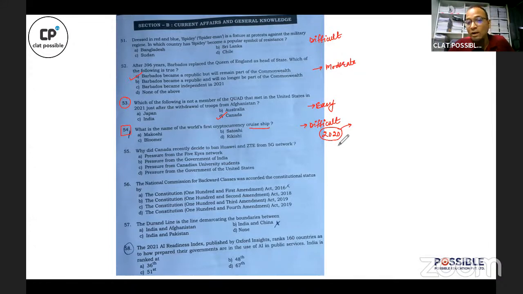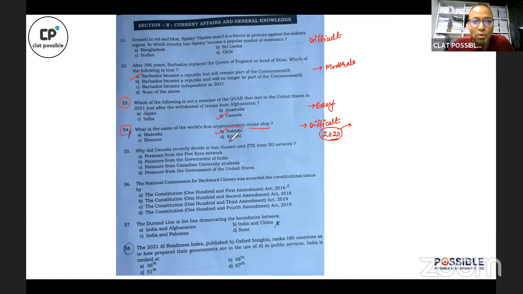With that background, the idea was that in that particular ship, the apartments would be leased to people on the basis of rent paid in Bitcoins. So it was a utopian idea, an idealistic idea, but this idea flopped. Because in 2020-21, nobody came forward to live in that ship, thanks to the COVID pandemic. And ultimately, that ship was auctioned off. The question was difficult. The correct answer is Satoshi. The name of the ship was Satoshi.